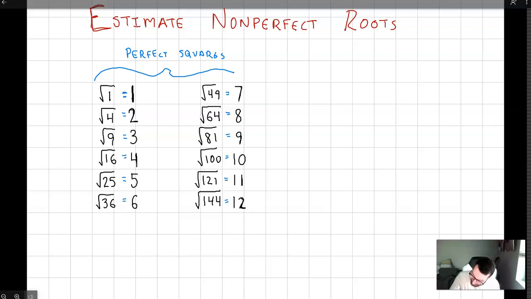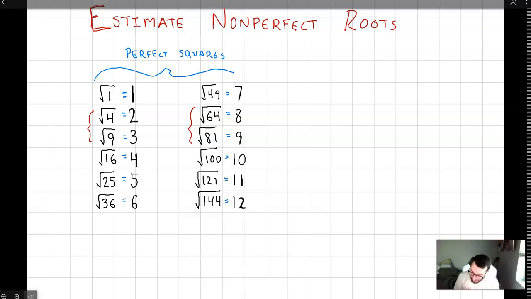But the thing is, there's a lot of numbers in between 4 and 9. What about the square root of 5? What about the square root of 6? Square root of 7? Square root of 8? And as we get further down the list, like the square root of 64 is 8, and the square root of 81 is 9, what about all those other numbers that are left out? Those are non-perfect roots because they're not perfect, and so what we do is we estimate them, right?